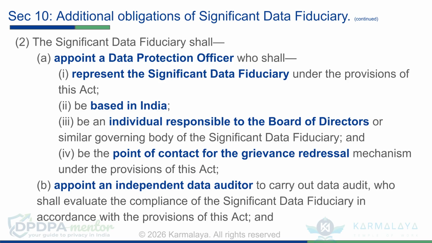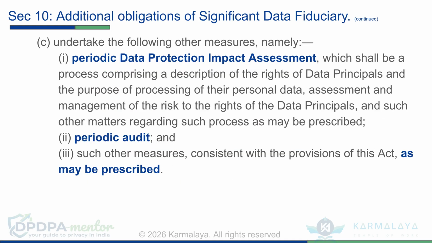Per subsection 2, the significant data fiduciary is required to appoint a data protection officer who represents the significant data fiduciary, is based in India, is responsible to the highest management, and is the contact for grievance redressal. The significant data fiduciary is also required to appoint an independent data auditor. Further, under the same subsection, the significant data fiduciary is required to conduct periodic data protection impact assessment and periodic audits.